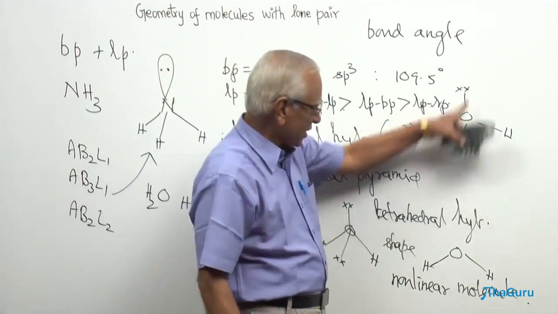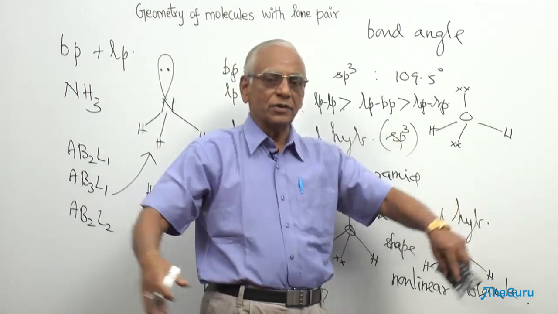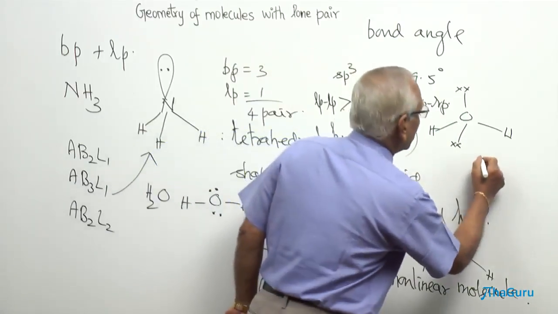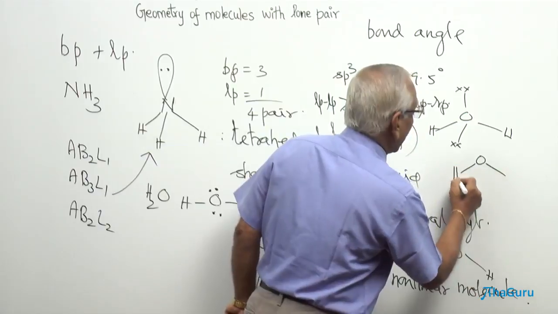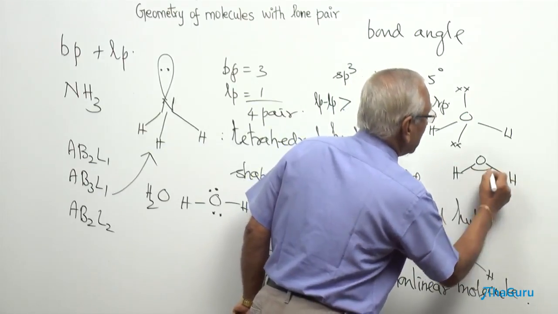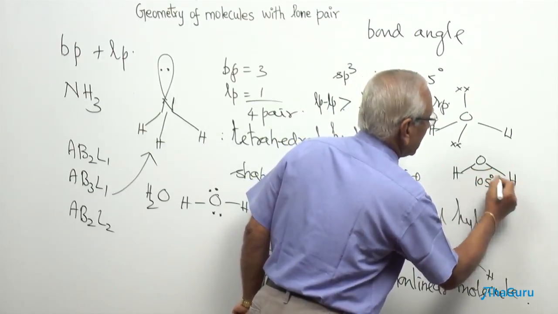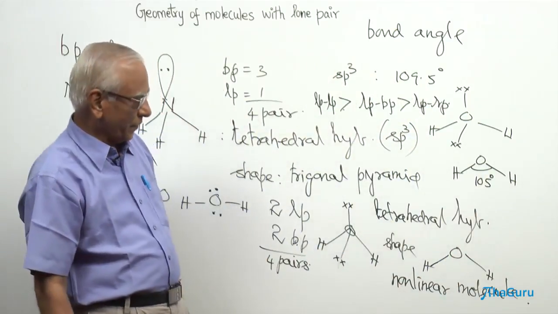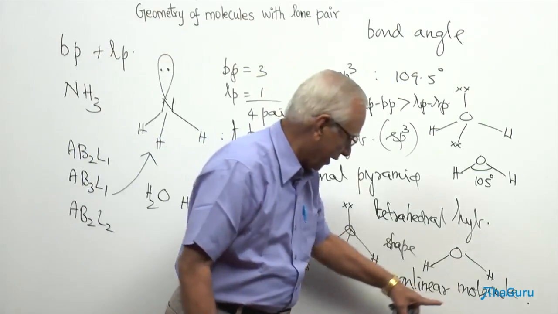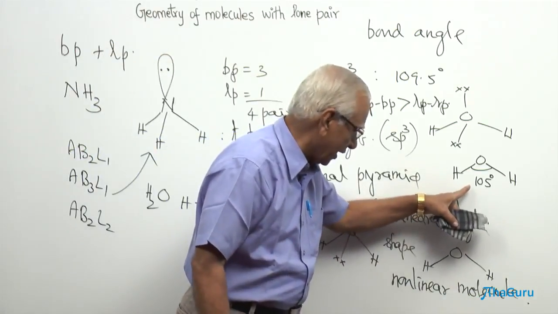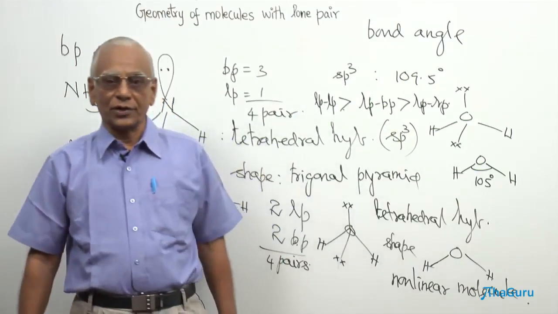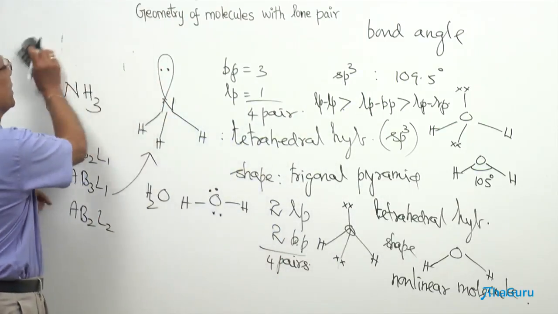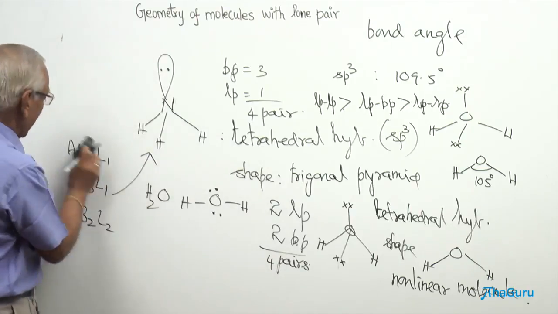Since this repulsion is a maximum here, the 2 hydrogen atoms come closer. It should be less than 109.5. So, therefore, the actual angle in the case of water is going to be around 105. Strictly speaking, it is 104.8 degrees, and therefore, it is not a linear molecule. Therefore, it is considered as a non-linear molecule or angular molecule. Similarly, my dear students, you see here I can also predict the bond angle in the case of ammonia.